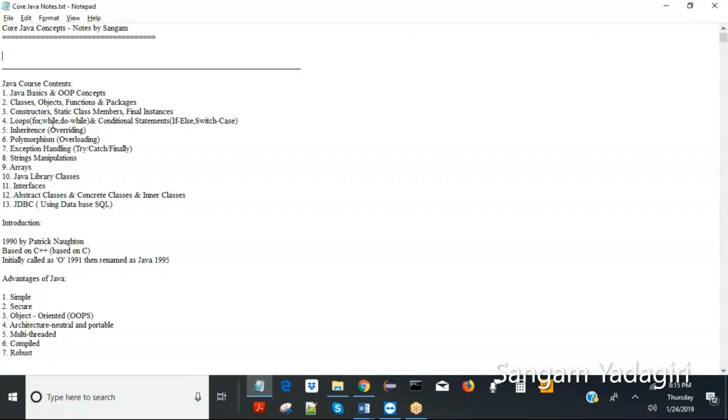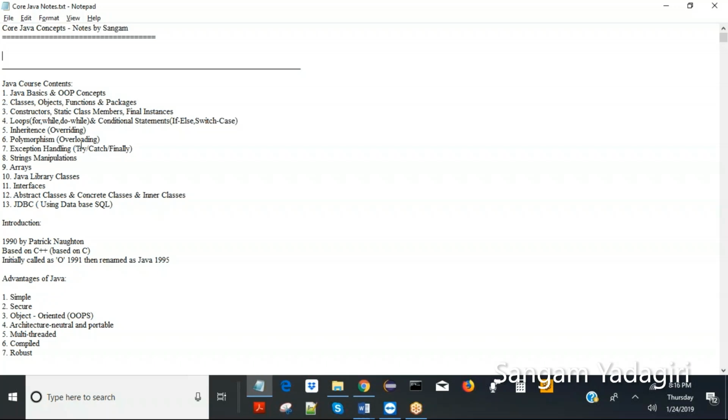And then we'll cover loops. Those are for loops, while loops, do while loops, etc. And conditional statements. Those will include if, else, switch case, etc. And then inheritance, including overriding, and polymorphism, including overloading. These are two of the OOPS concepts: inheritance and polymorphism.